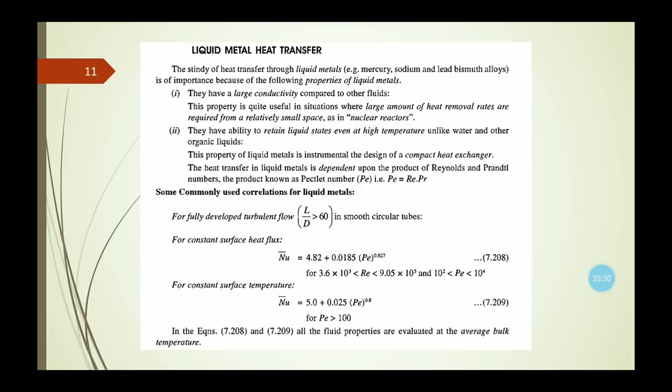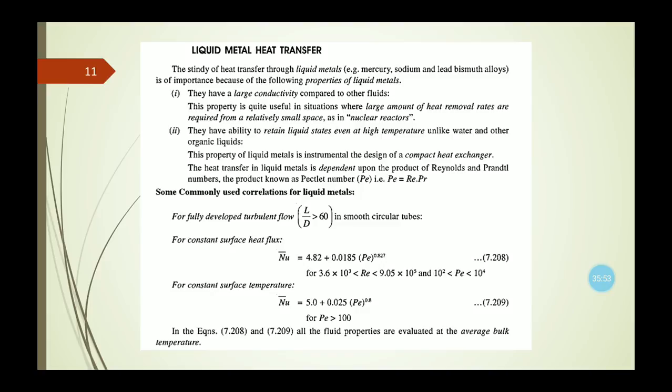They have a large conductivity compared to other fluids. This property is useful in situations where large heat removal rates are required from a relatively small space, that is in nuclear reactors. They also have the ability to retain liquid state even at high temperature, unlike water and other organic liquids.